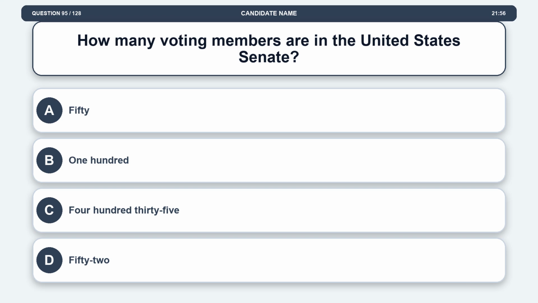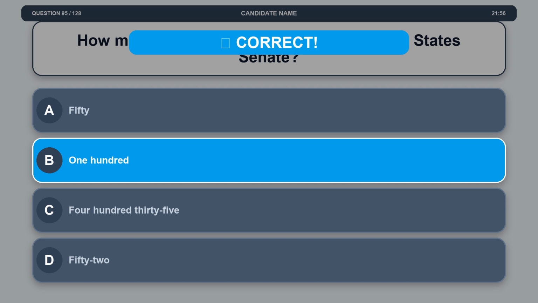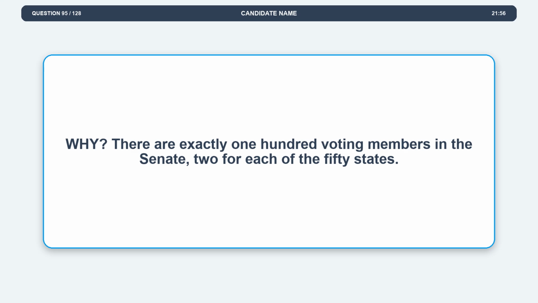Question 95. How many voting members are in the United States Senate? Option A, 50. Option B, 100. Option C, 435. Option D, 52. The correct answer is option B, 100. Explanation. There are exactly 100 voting members in the Senate, 2 for each of the 50 states.